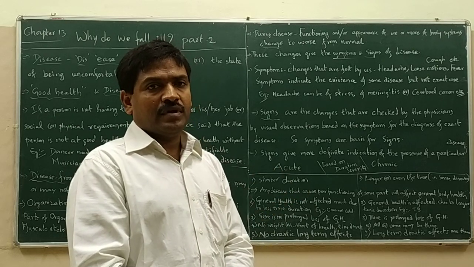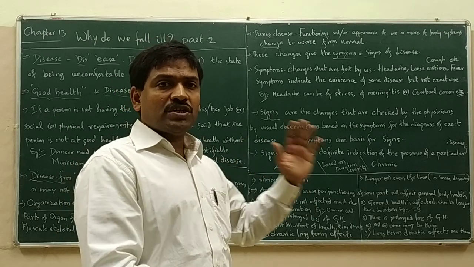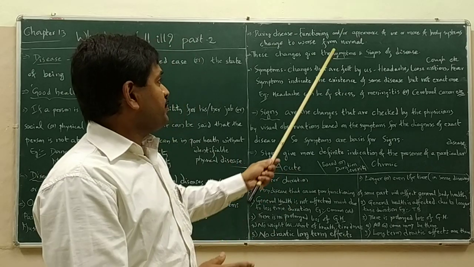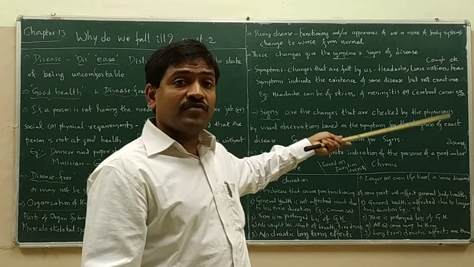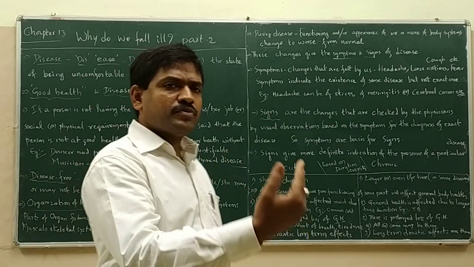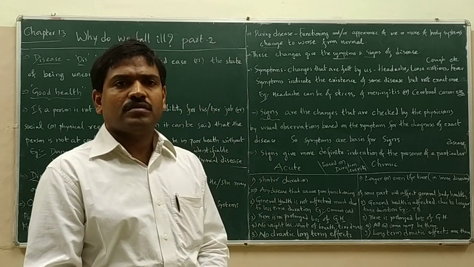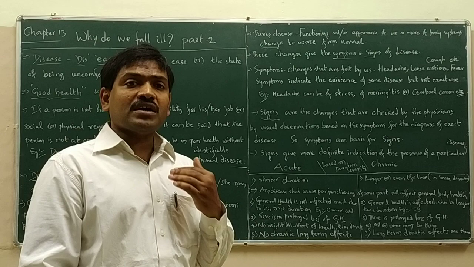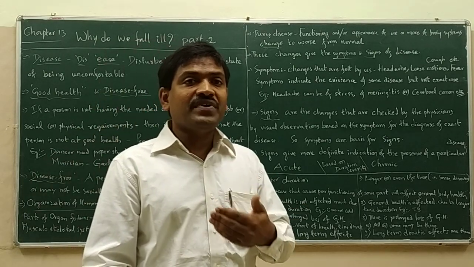When the organ systems change to a worse condition from the normal condition at a diseased condition of the person, what will happen? These changes of the organ systems exhibit certain symptoms and signs of that particular disease. And why symptoms and signs, two different words? Why not symptoms or signs like that? Because symptoms are something which the person feels.